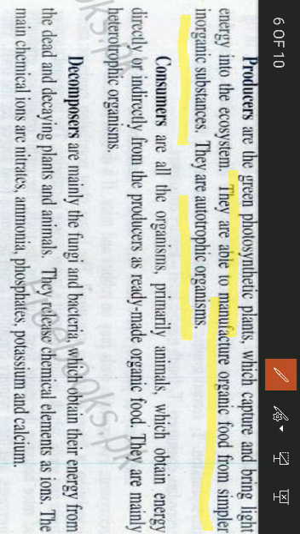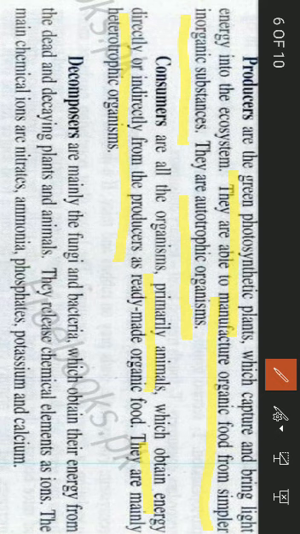Next we discuss consumers. Consumers are primarily animals which obtain energy directly and indirectly from producers. What do we mean by directly and indirectly? Directly are the organisms which obtain food directly. We can exemplify as goat, cows, rabbits.